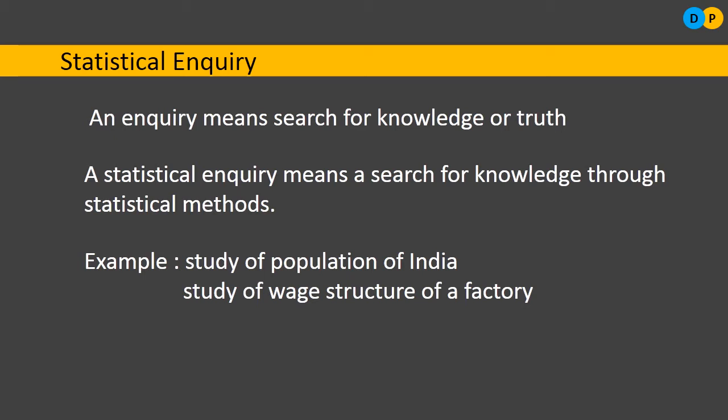All these things will be considered, and on these parameters a particular wage will be fixed for him, isn't it? Similarly, directly you cannot fix the salary, you need to consider certain parameters. So how are you going to study all this? By statistical methods. That's why a statistical inquiry is a very important thing.